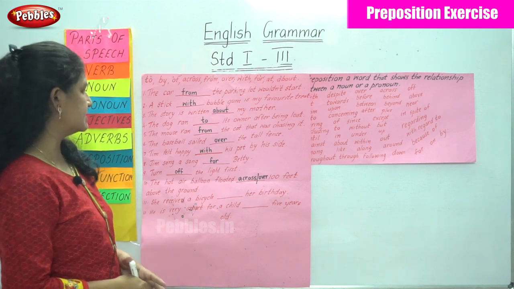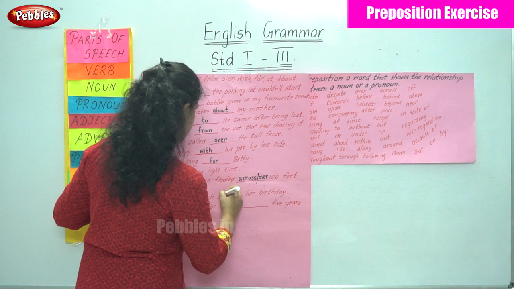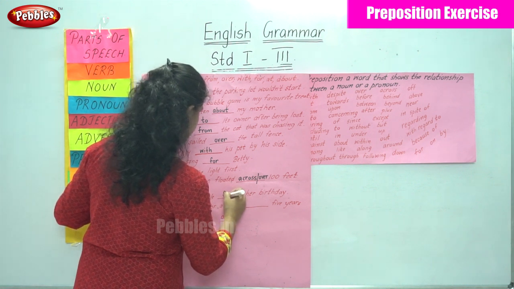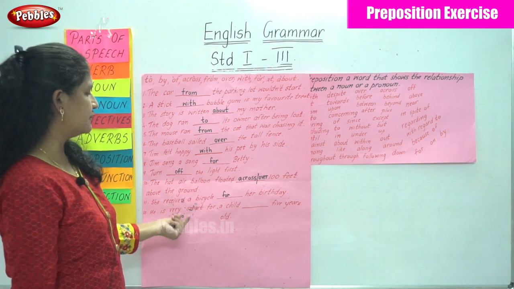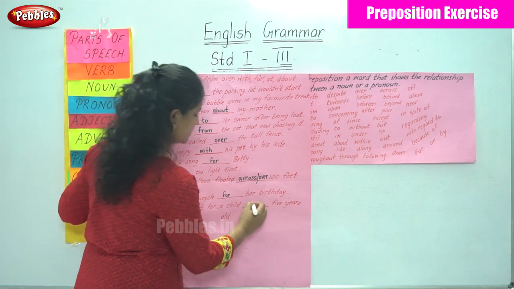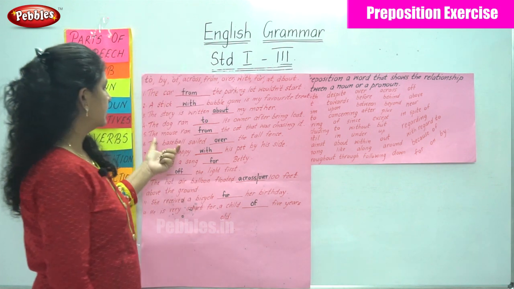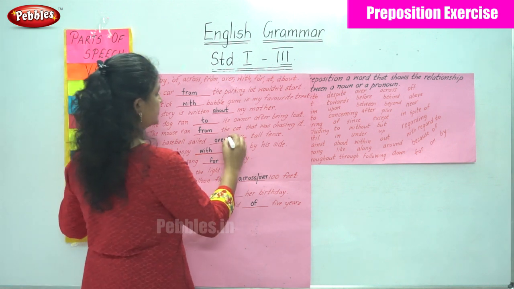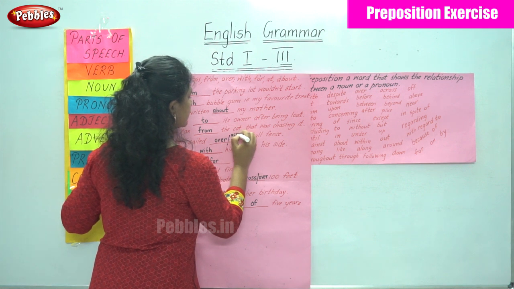She received a bicycle for a birthday. So I write the preposition for. And the next sentence is, he is very smart for a child of 5 years old. So I write the preposition of. So here we can even use the preposition across. Across or over.